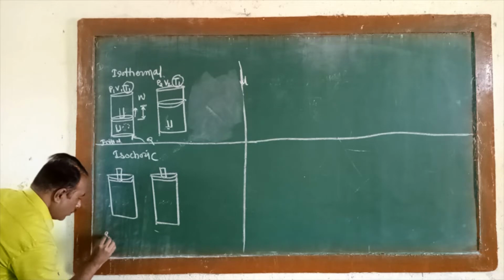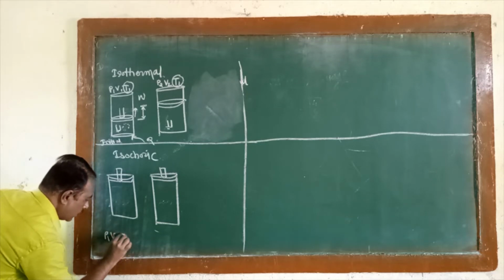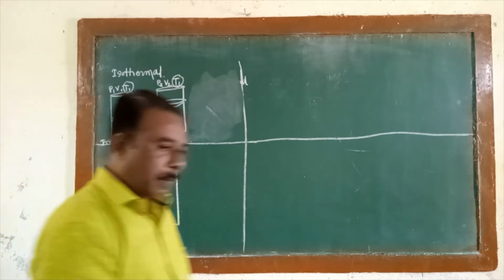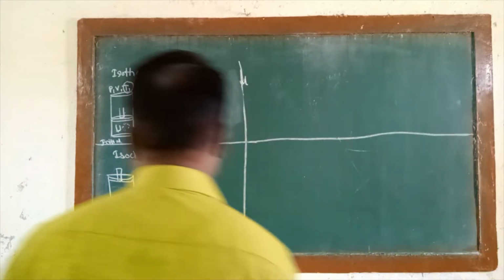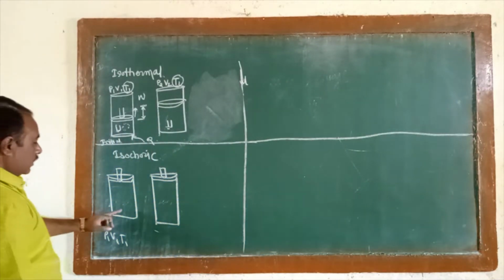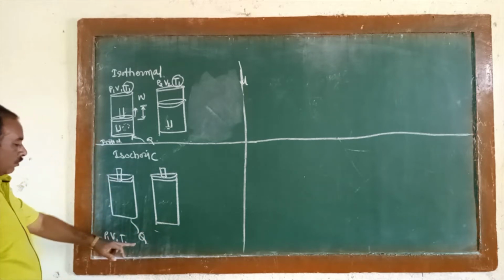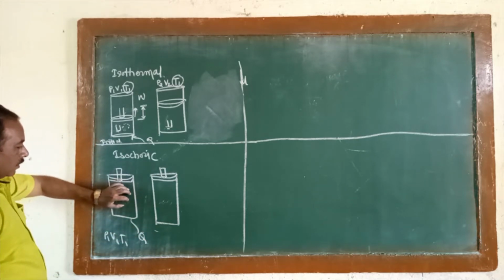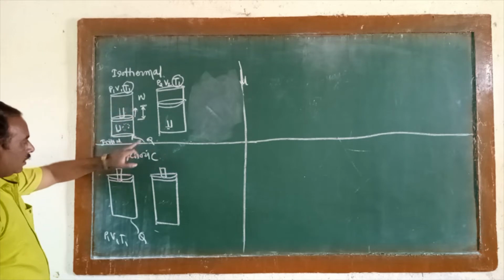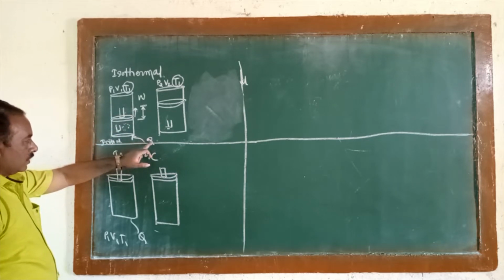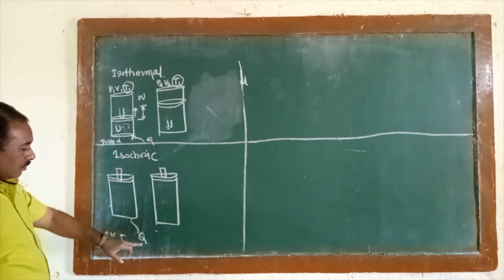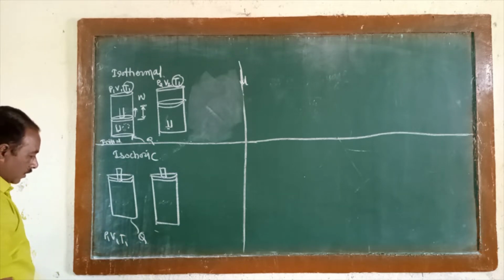Here the pressure is P1, volume is V1 and temperature is T1. Then when the system changes, the heat energy is received from the outside. So this is the system here, and the energy coming from outside comes from the surroundings. We are taking energy from the surroundings here.